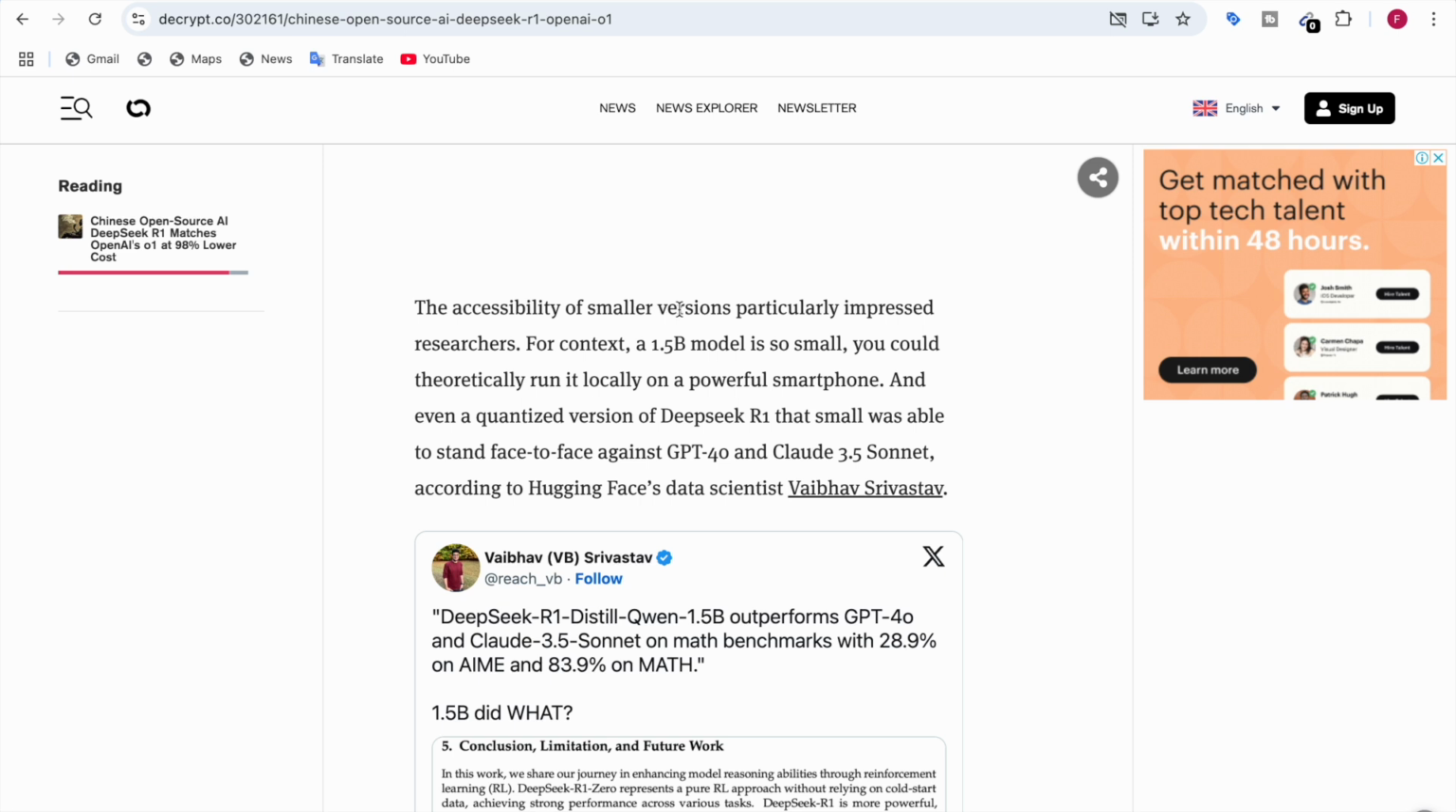The accessibility of the smaller versions also impressed the researchers. Like the 1.5 billion model is so small that you could run it locally on a powerful smartphone. And even a quantized version of DeepSeek R1 that small was able to stand face to face against GPT-4o and Claude 3.5 Sonnet, according to Hugging Face data scientist Vaibhav Srivastav. So according to this person, a small model also outperformed GPT-4o and Claude 3.5 Sonnet.